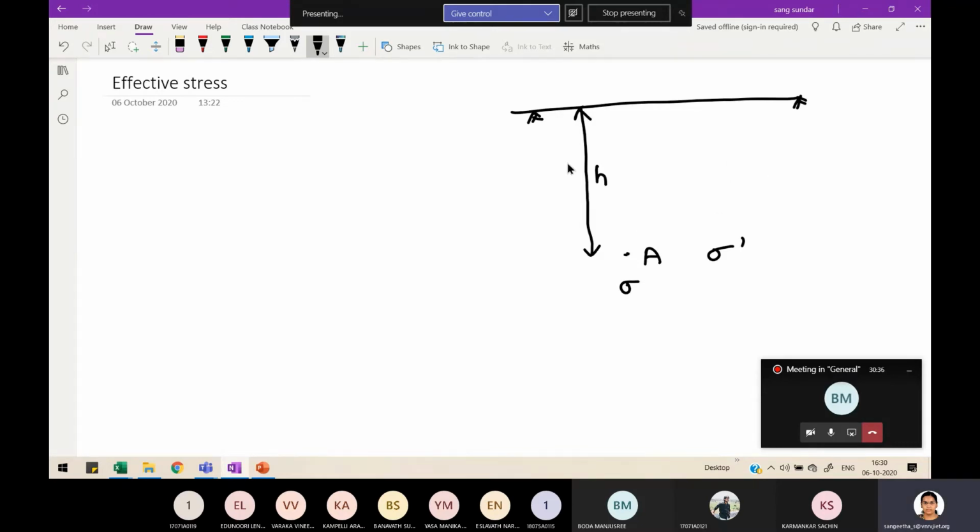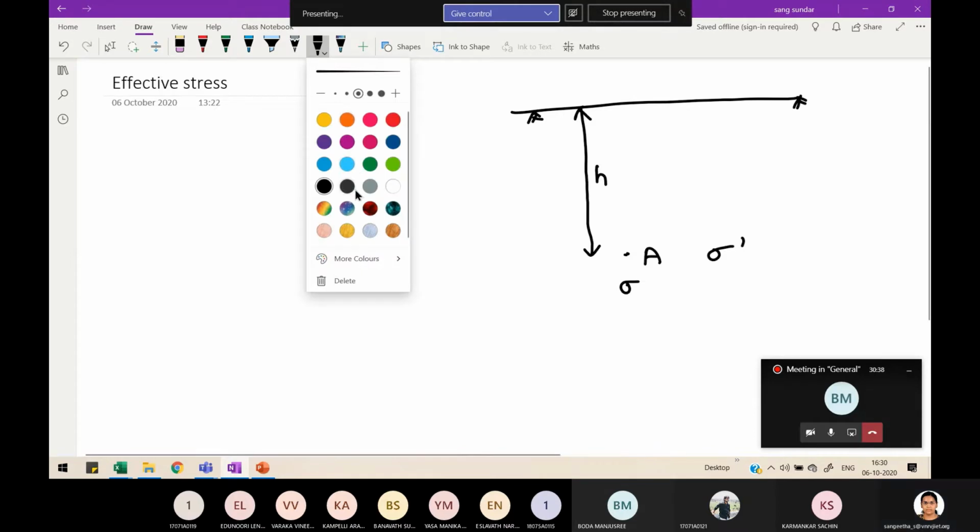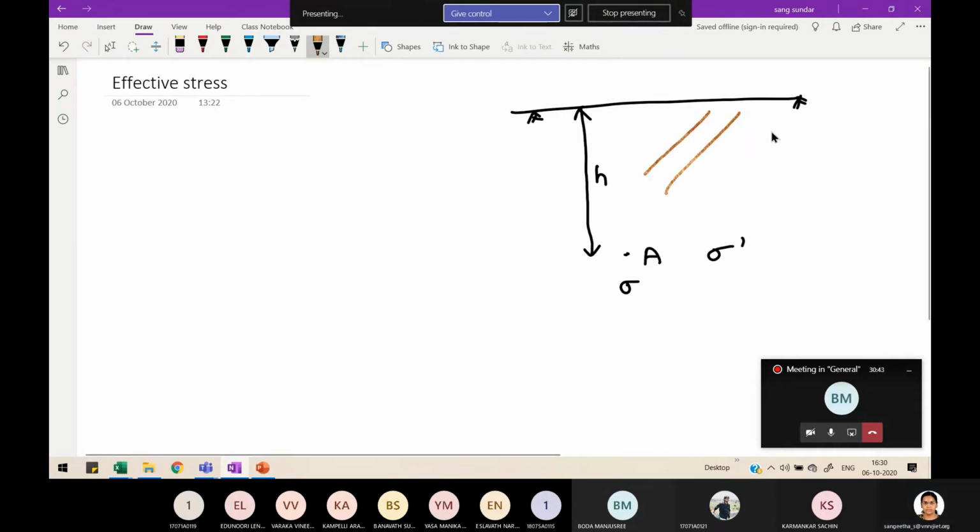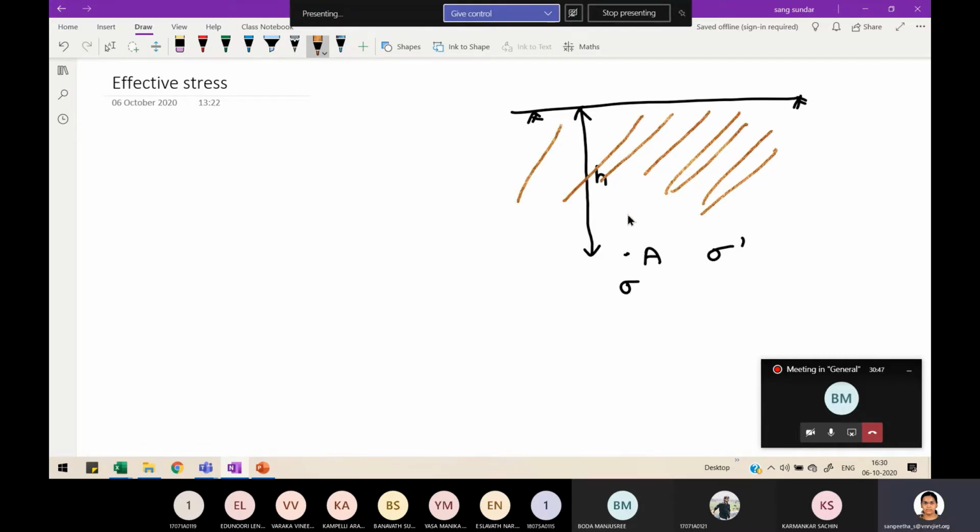Soil is there throughout this place, and all this soil will create some load for the soil particle at the point A. So this is taking all the overburden, and not only this particle, all the particles at the plane A.